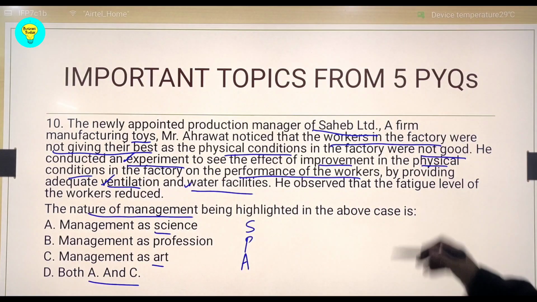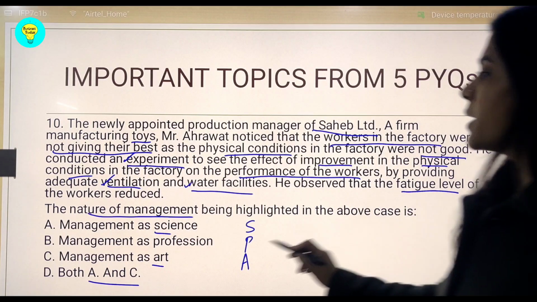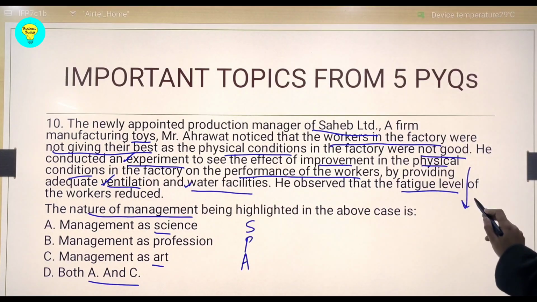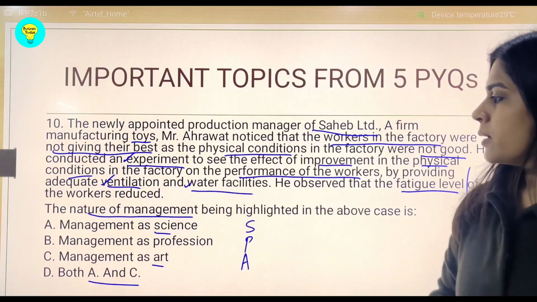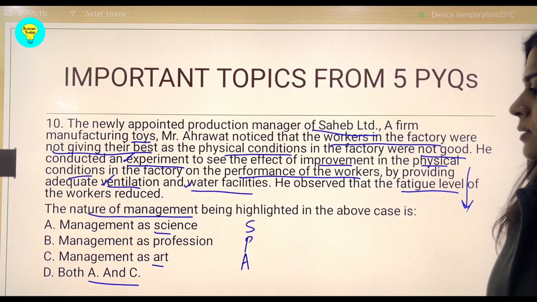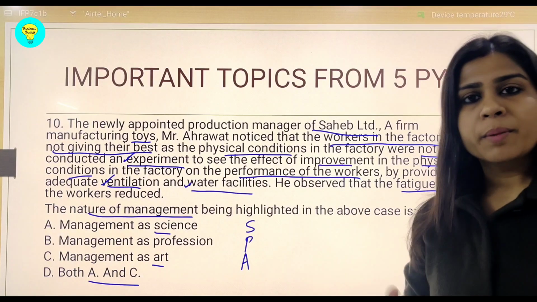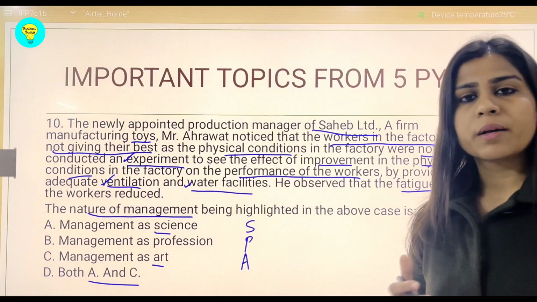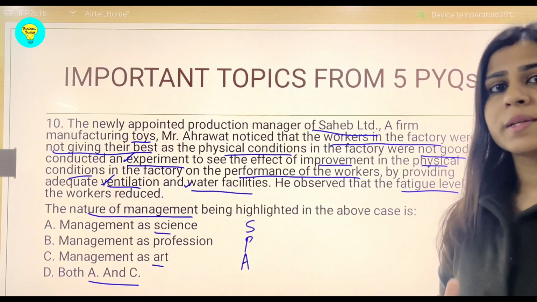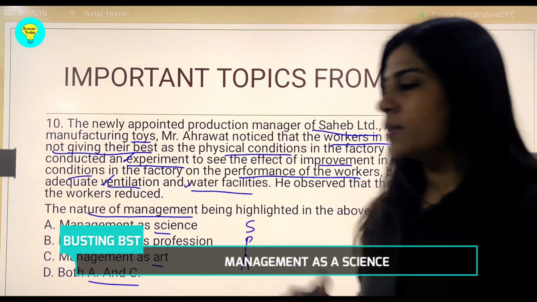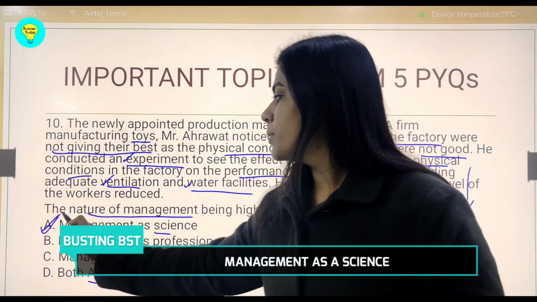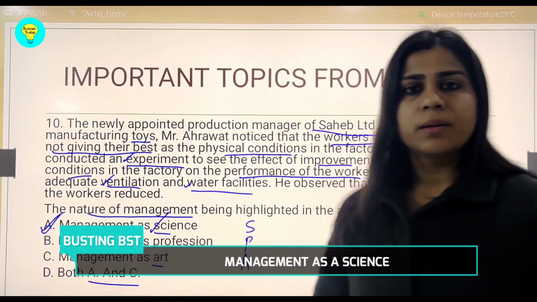He observed that fatigue level of the workers has ultimately reduced or gone down. So clearly you can say, students, that this is something about experimentations being conducted to observe the changes, the cause and effect relationships. So we can say that it is pointing towards none other than management as a science.